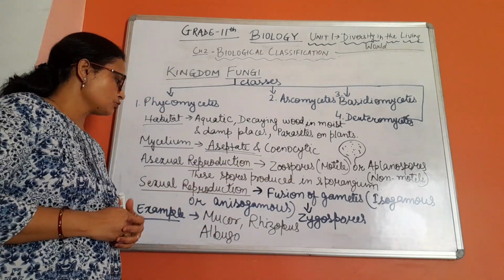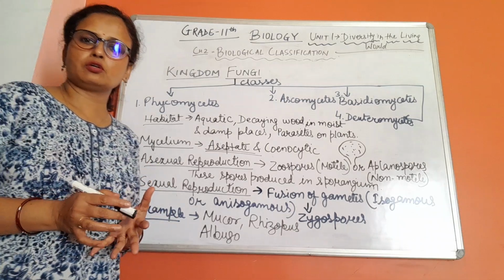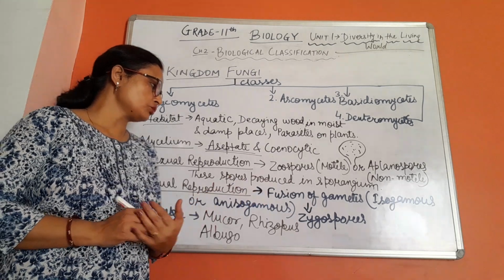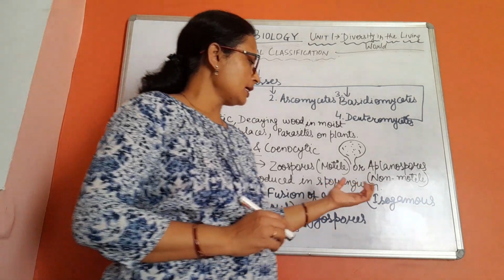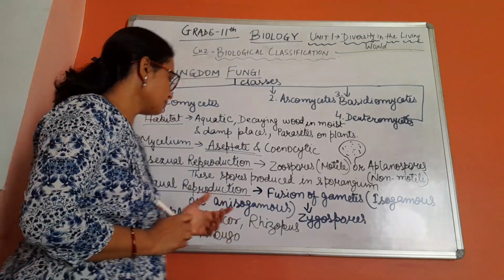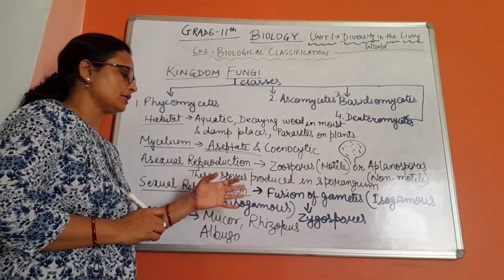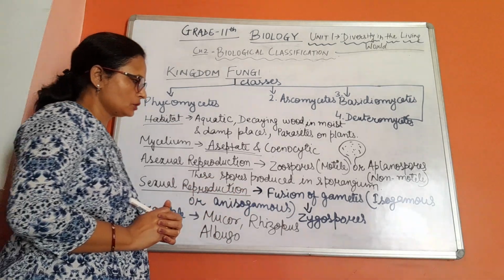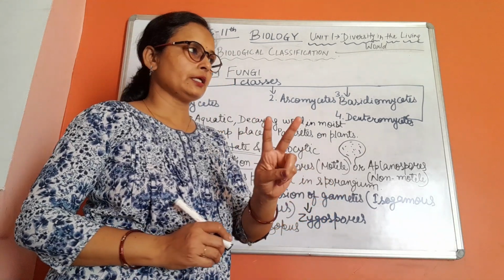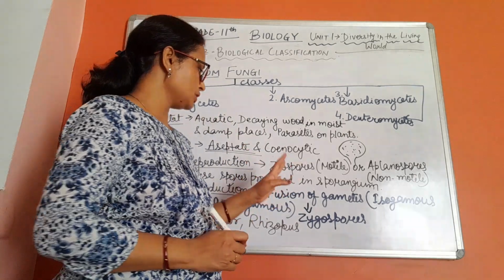Now next is sexual reproduction. Sexual reproduction, of course we know, is the fusion of gametes, isogamous or anisogamous. The gametes might be isogamous, that is similar gametes, or anisogamous, that means dissimilar gametes are found. So the fusion might be of two similar gametes or two dissimilar gametes.